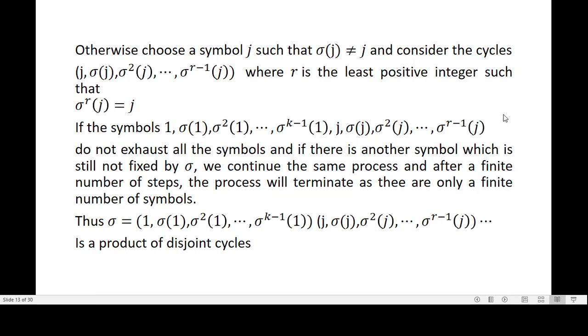If another symbol remains which is not fixed by sigma, then we continue the same process. Until when should this process continue? After a finite number of steps, the process will terminate as there are only a finite number of symbols, isn't it? So since there are only a finite number of symbols, this process will stop. Therefore sigma is expressed as a product of disjoint cycles.